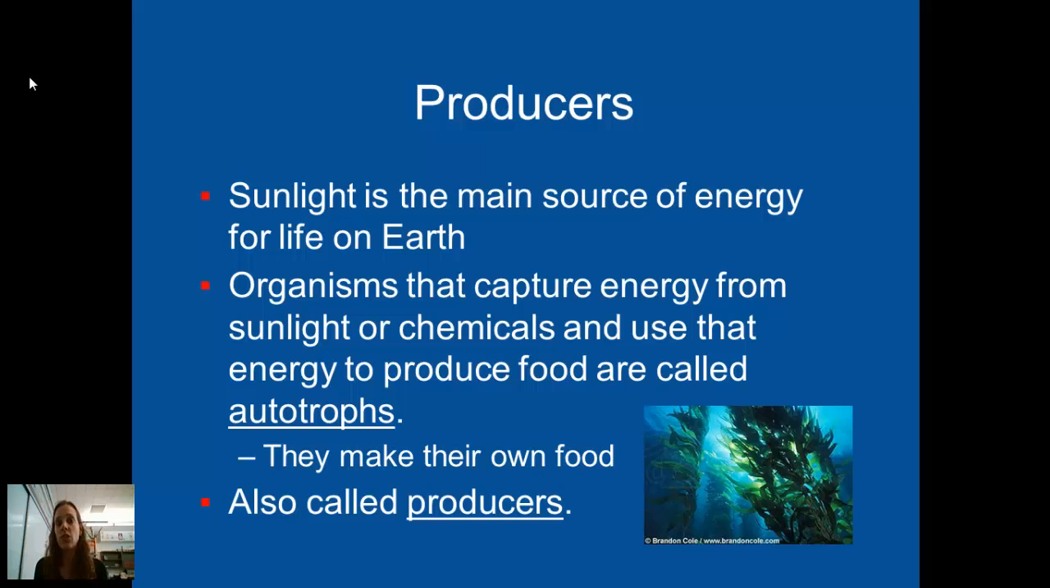Sunlight is the main source of energy for all life on Earth. Organisms capture energy either from the sunlight or from other chemicals, and they use that energy in order to create their own food. Any organism that can create its own food is what is known as an autotroph. So you and I are not autotrophs. We can't produce our own food. We have to consume other organisms in order to obtain the energy that we need to survive. Another name for autotrophs that can produce their own food is producers. So autotrophs are producers in an ecosystem, in a food web.